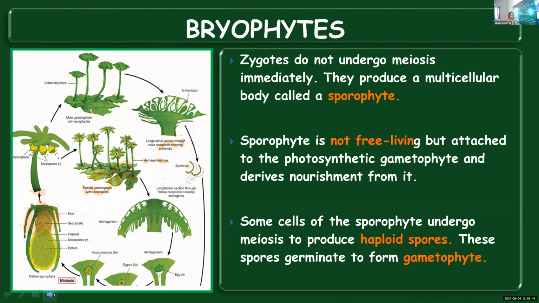Gametophyte will form sporophyte. Sporophyte will produce spores which will again germinate to gametophyte, and this gets repeated.